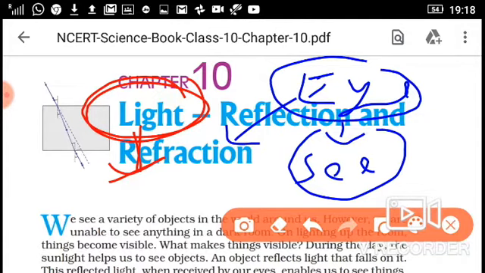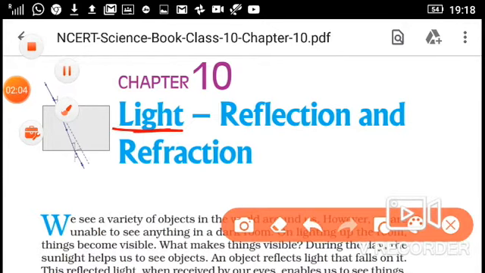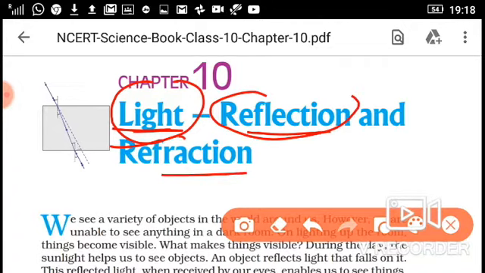Okay, this is the definition of light. Again I am telling, light is the medium through which we see the objects. Second, light is the energy with the help of which we perceive the objects. Okay, so now what is reflection and refraction? Actually in both cases, reflection and refraction, light is bending.